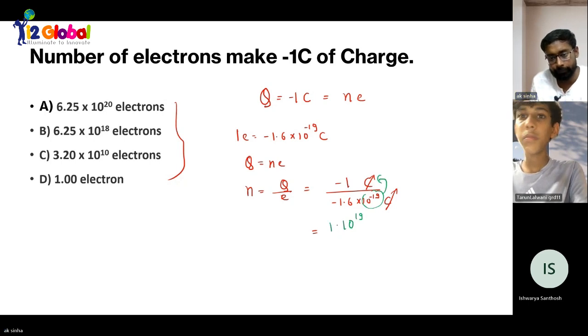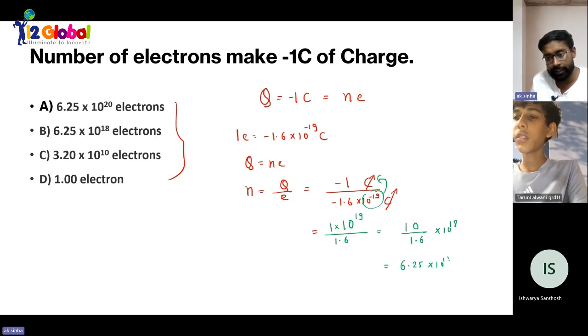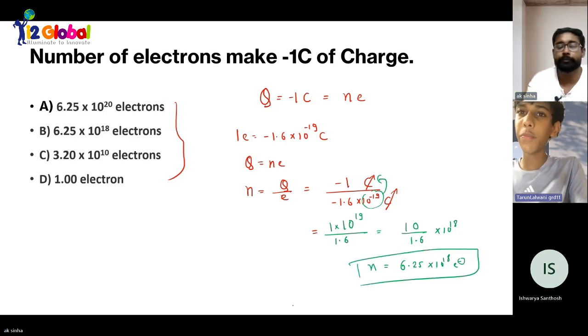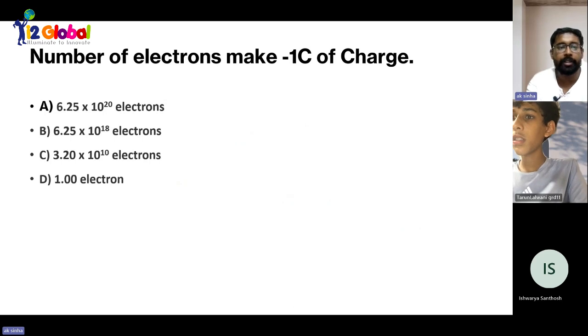So 1 multiplied with 10 raised to 19, divided by 1.6. 1 cannot be divided like that, so 10 divided by 1.6, and the power is reduced by 1. 10 divided by 1.6, remember, is 6.25. So 6.25 multiplied with 10 raised to the power 18 electrons. Tell me the answer. So option B. Option B is the correct answer.